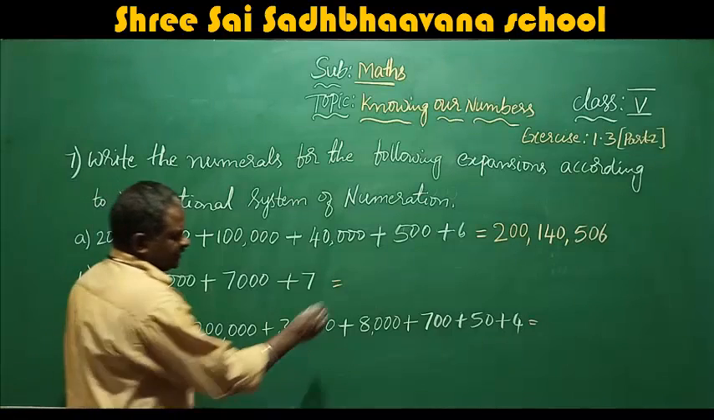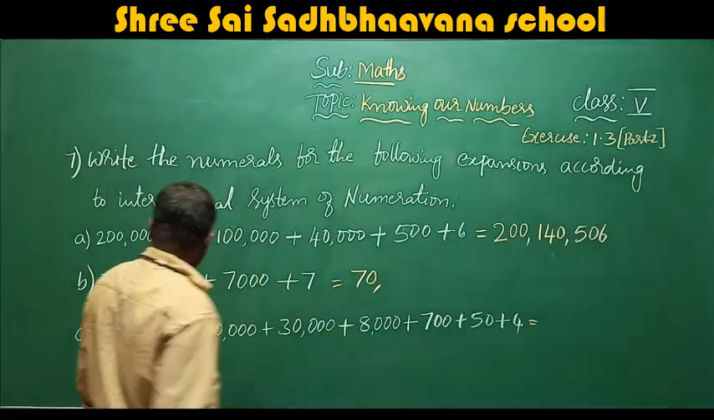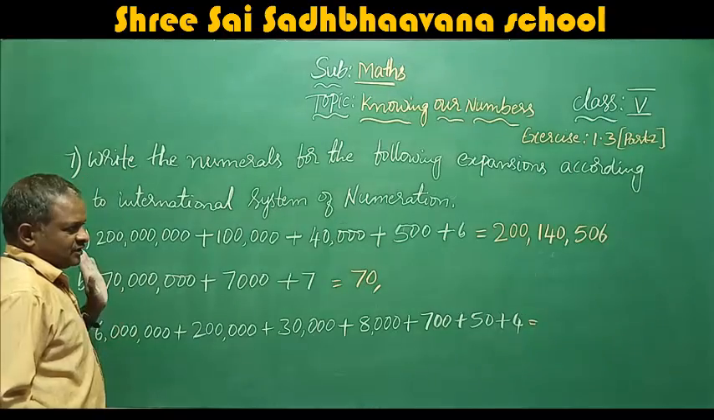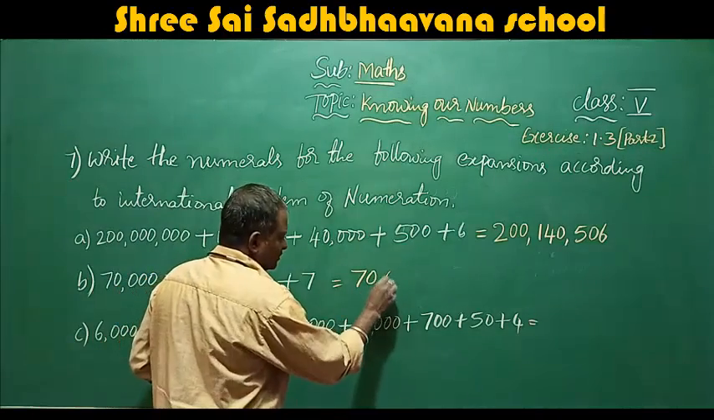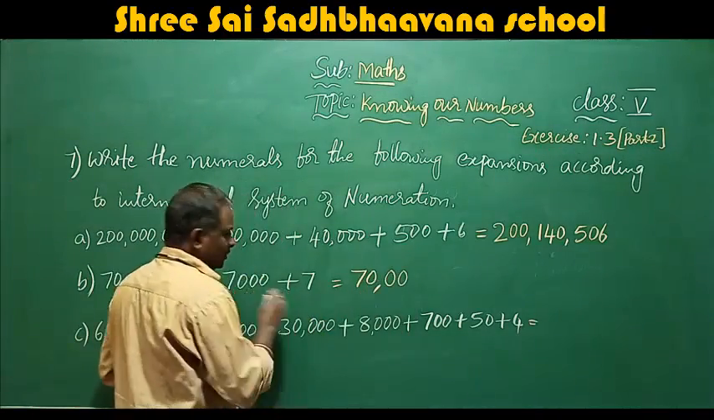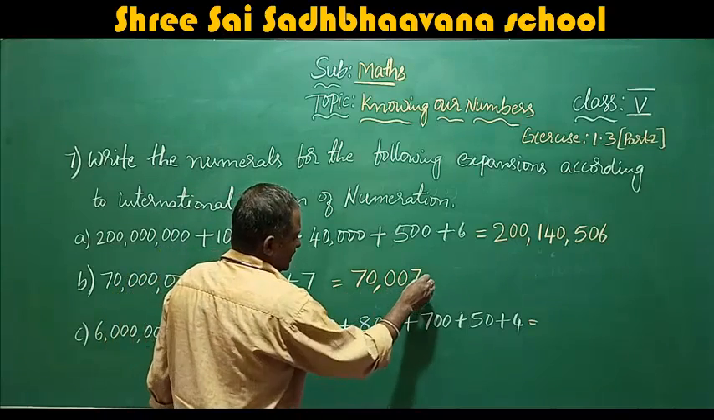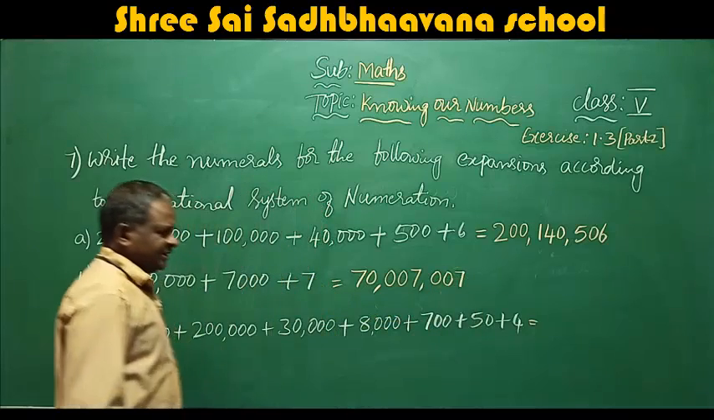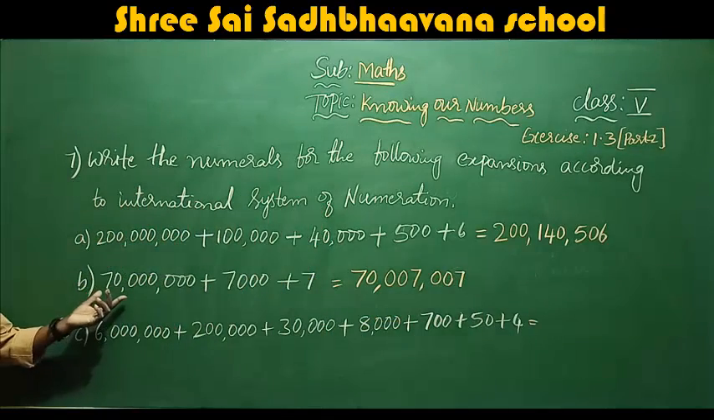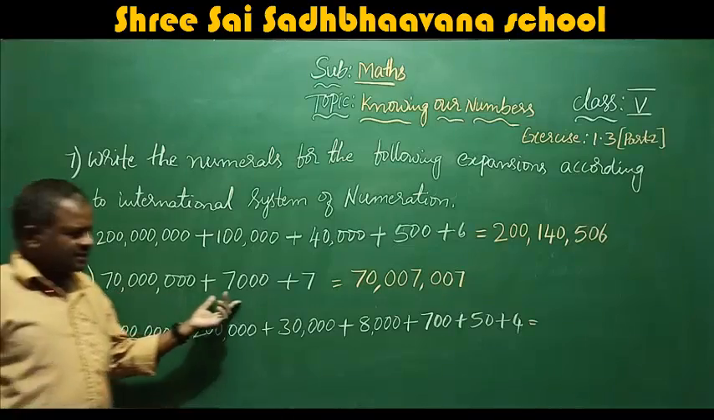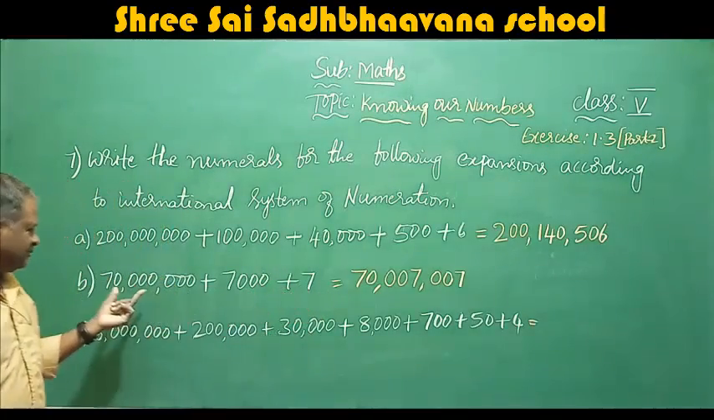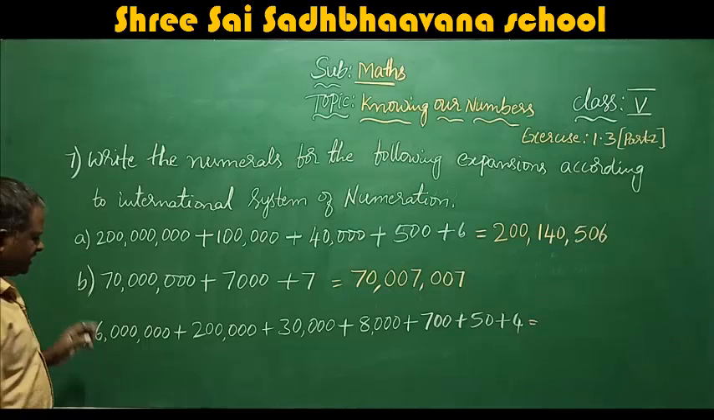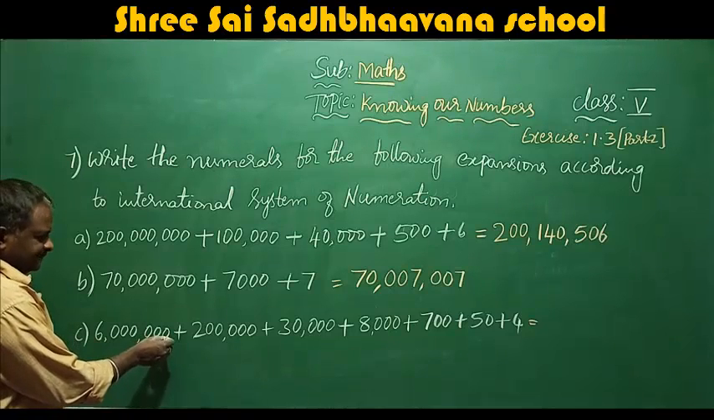Next, when you come to here, that is 70 million. You write 70 million. Okay, 7,007. That means there is no 100,000 or 10,000, only 7,000 is there, and no tens, no hundreds, only the unit place. That is 70 million 7,007.